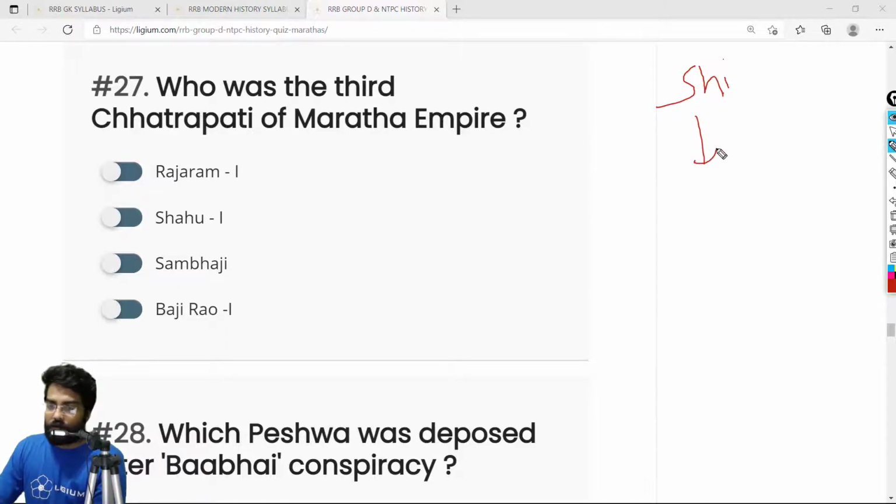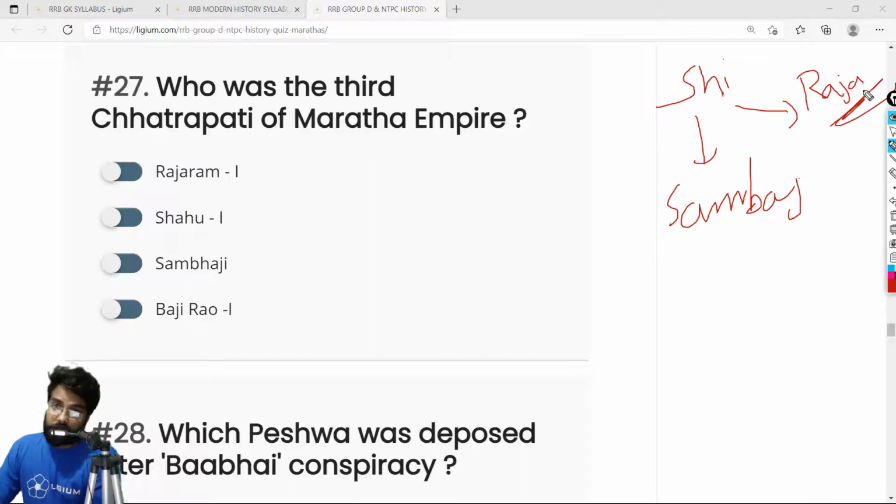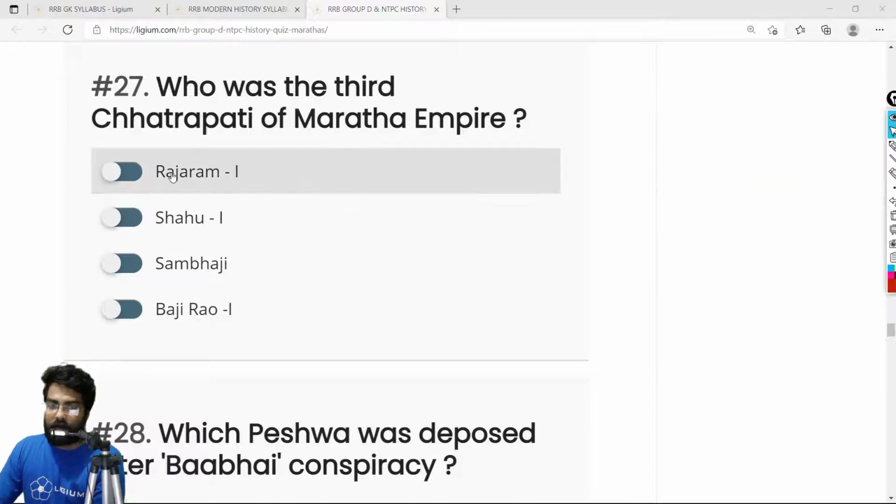He was the first ruler. Then we have Sambhaji. And then we have one more son of Shivaji, that is Raja Ram. Raja Ram was the third Chhatrapati of Maratha Empire. So the correct answer is Raja Ram. Let me just add Raja Ram.